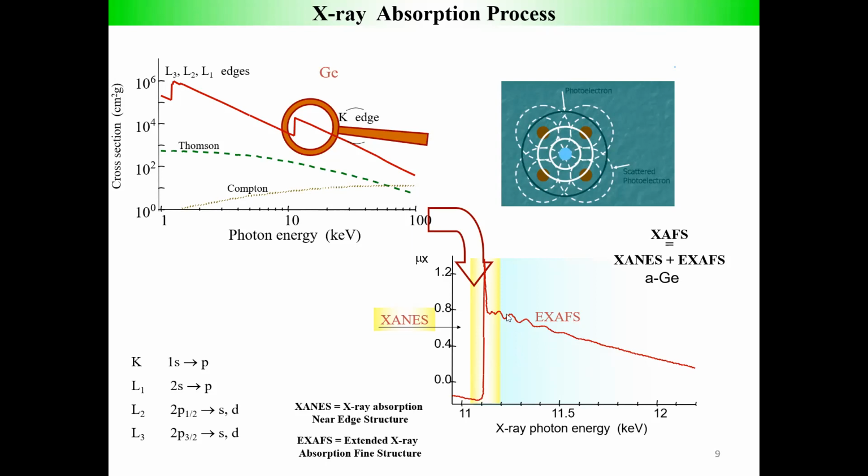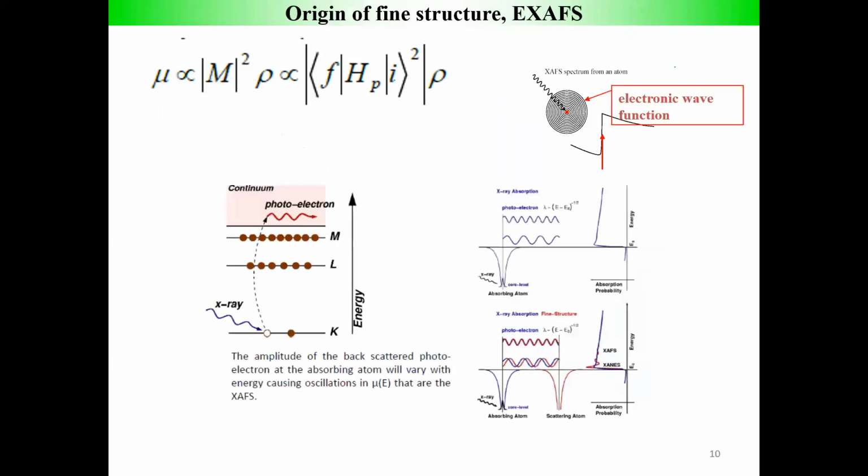So according to quantum mechanical perturbation theory, because this is an interference, we can explain this on the basis of quantum mechanics. This is the very famous, well-known matrix transition element, where F is the final state, I is the initial state, and HP is the interaction Hamiltonian, which causes the transition. This is categorized as a spectroscopic technique because it involves a spectroscopic transition.